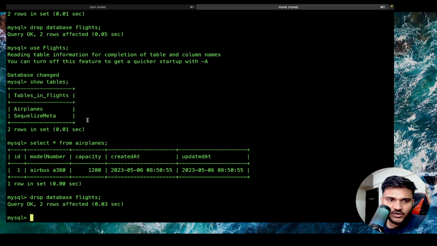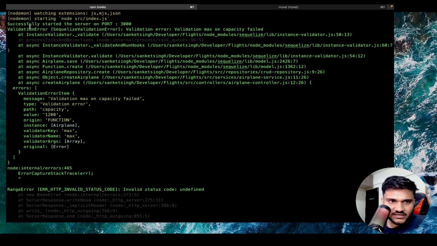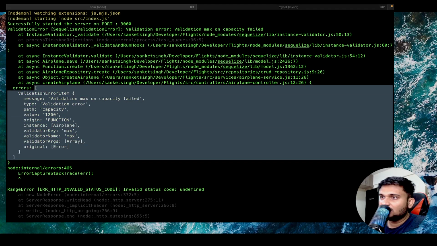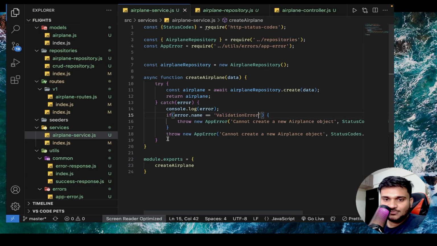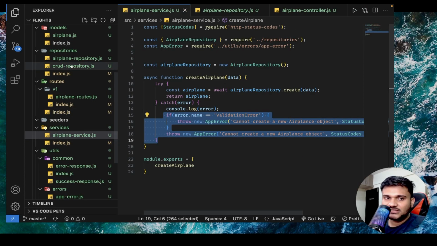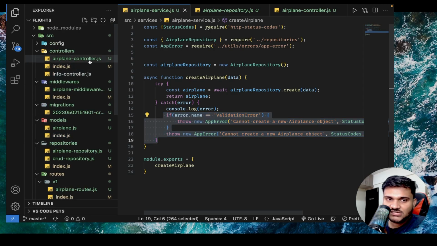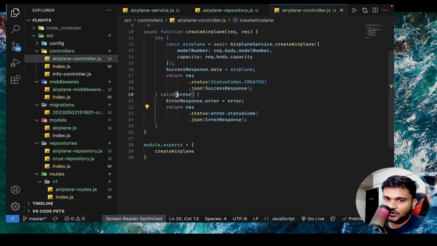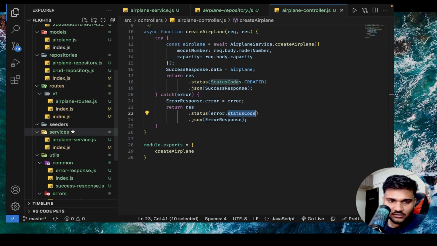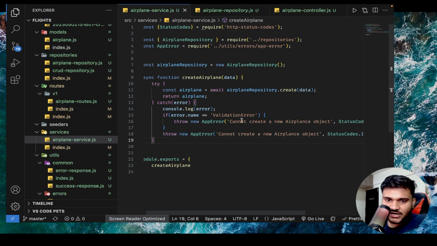For validation error, technically inside the validation error object there is an errors property, which is an array. We can actually use this errors array to fetch our response. Whatever response we send from the service, the controller doesn't have to put its brain; it will just take it and directly send it. All of the brainy stuff we have done in the services. So let's try to configure it.